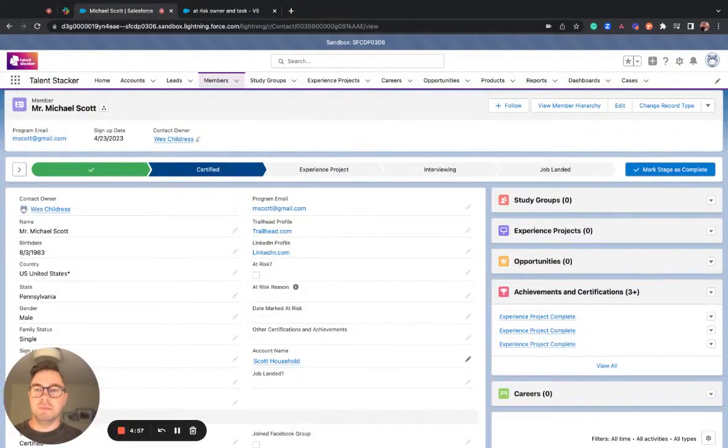Hello and welcome in. One of the things that was a little tricky in our Talent Stacker project was that the client wanted to have a feature not just of how the member was progressing, but maybe how they were also regressing. And one of the things that they specifically wanted was when this member was regressing, for the ownership of the record to be switched over to a specific member, the system admin, which in this case is Bradley Rice,